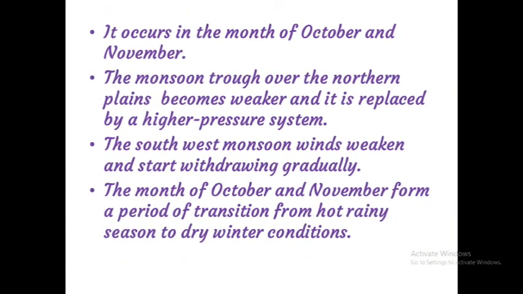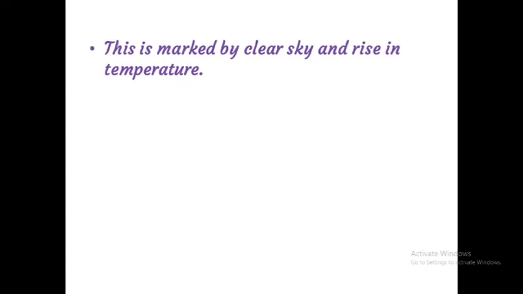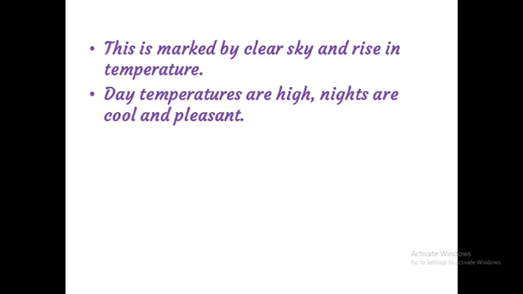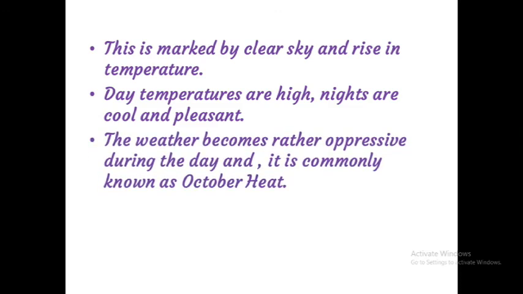Okay, once again. The retreating monsoon occurs in the months of October and November. The monsoon trough over the northern plains becomes weaker and is replaced by a high pressure system. The southwest monsoon winds weakened and started withdrawing gradually. The months of October and November form a period of transition from the hot rainy season to dry winter conditions. This is marked by clear sky and a rise in temperature. The day temperatures are high and the nights are cool and pleasant. The weather becomes rather oppressive during the day and it is commonly known as October heat. Clear, children?